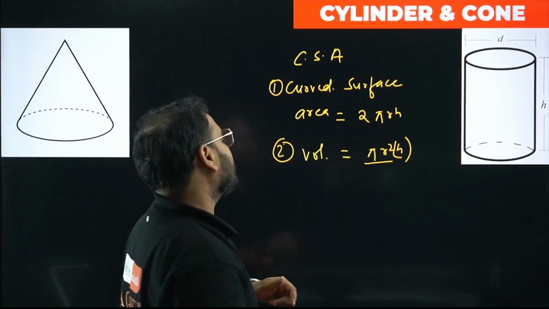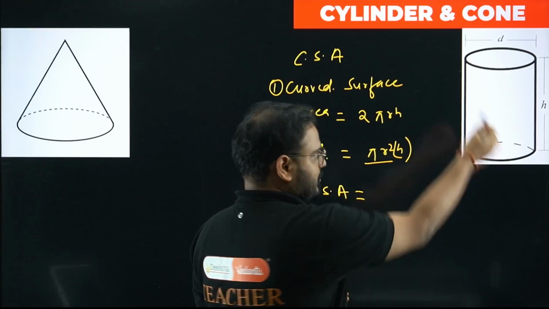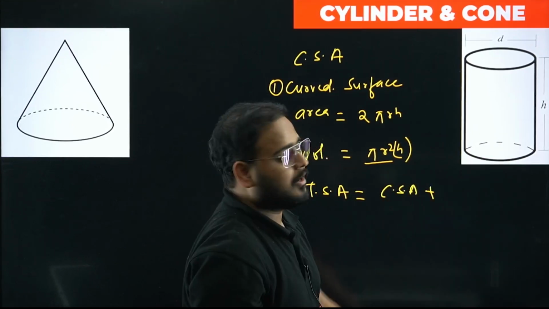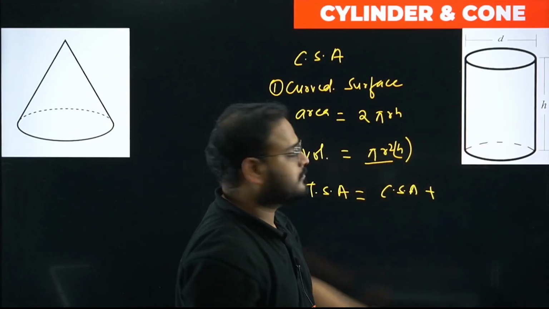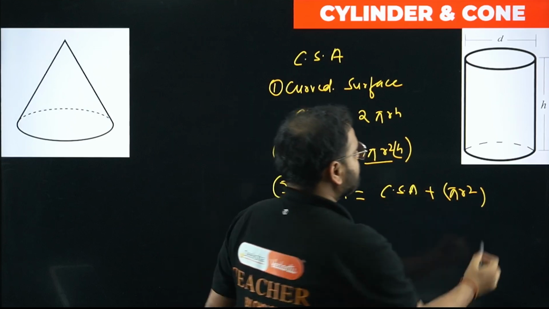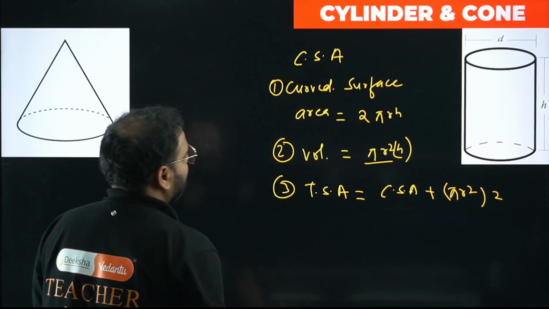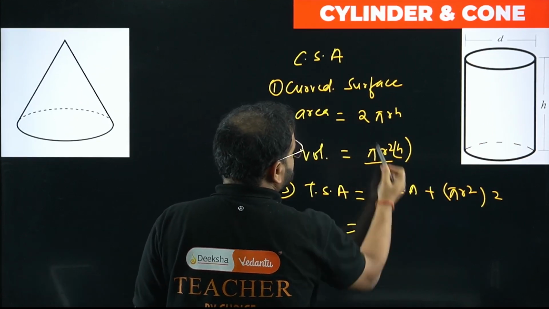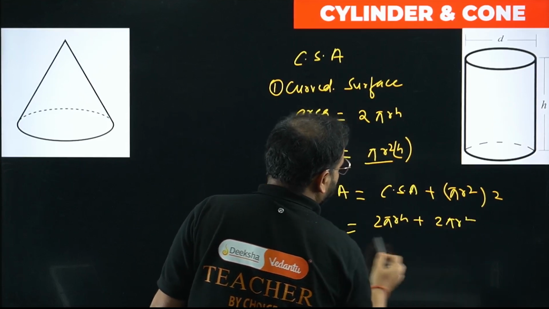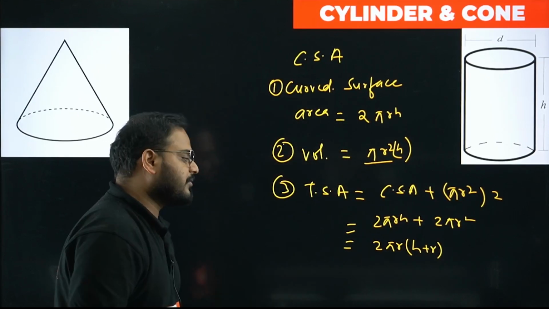CSA is known. Anything else? Yes, TSA, total surface area, sir. How much will that be? Again the walls' area, the curved surface area, plus the circular parts at the top and the bottom. Pi r square for the top part, and I have the bottom as well, the same area, so times 2. Pi r square over here and over here as well, so I take this into 2. What do I get? CSA is 2 pi r h plus 2 pi r square. You can take 2 pi r common. What do you get? h plus r. This is the total surface area of a cylinder.